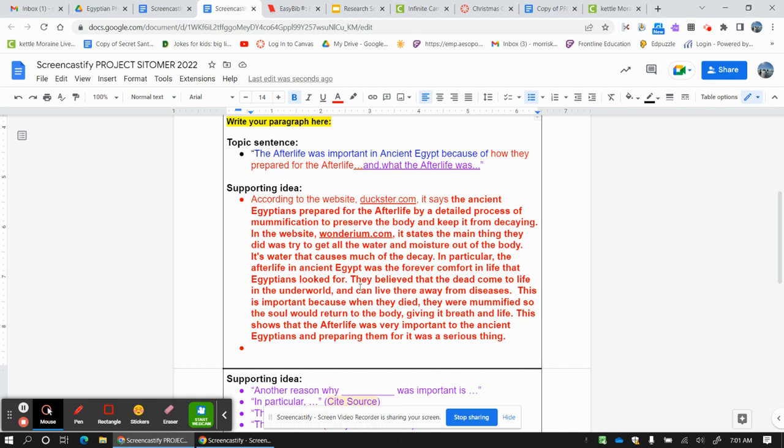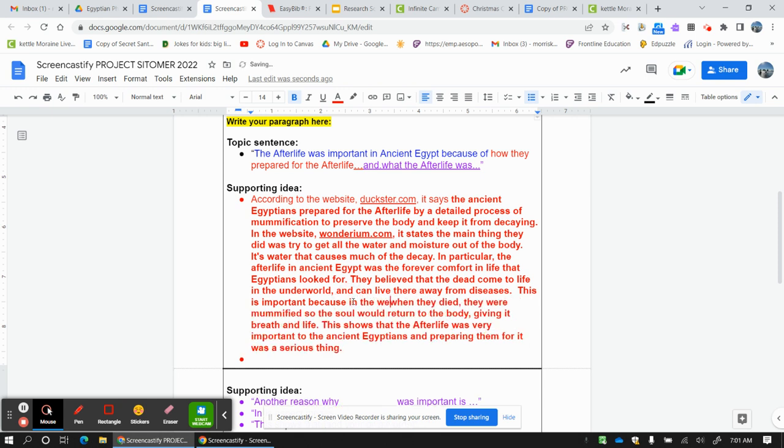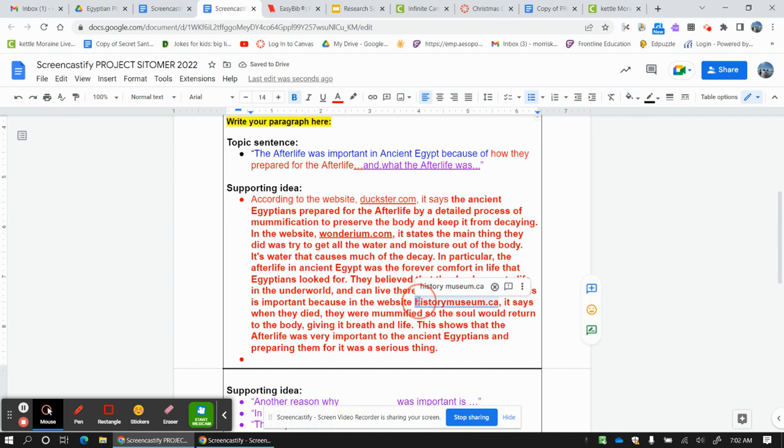In particular, okay, this is important because in the website historymuseum.ca, it says, and then I need to underline this because it's a website. Doesn't matter if it underlines it, that's what it is.